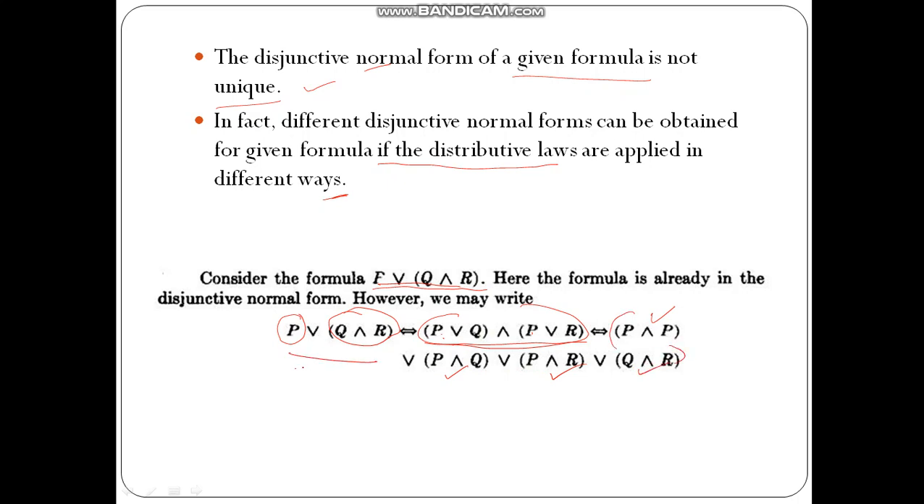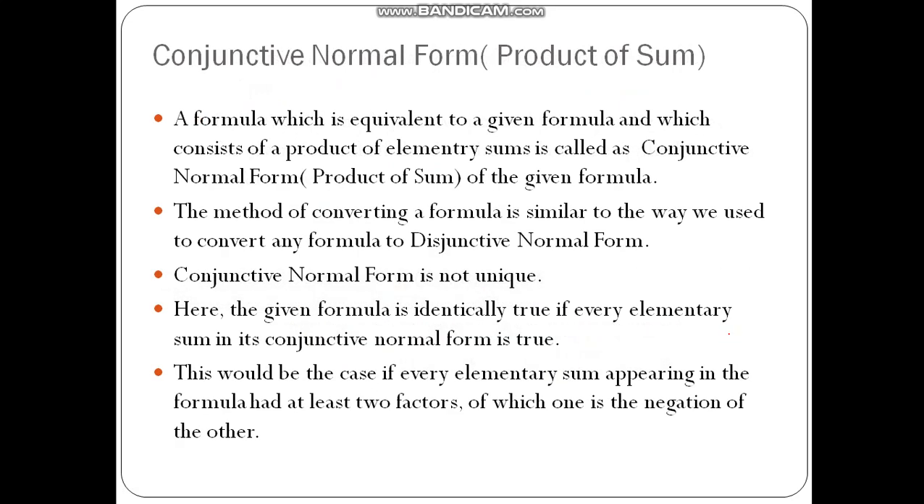This part is also a disjunctive normal form. The third part is also a disjunctive normal form. So there can be multiple disjunctive normal forms for a given formula. With this, let us move ahead to another type of normal form, called the conjunctive normal form. Previously we discussed the disjunctive normal form, which is sum of products. Now it is product of sum.